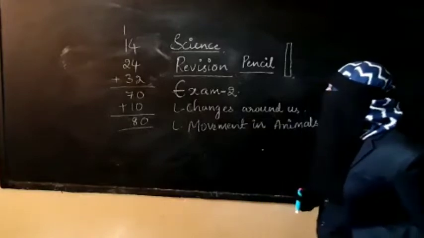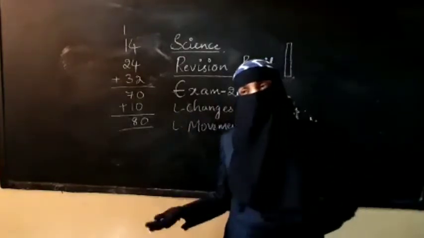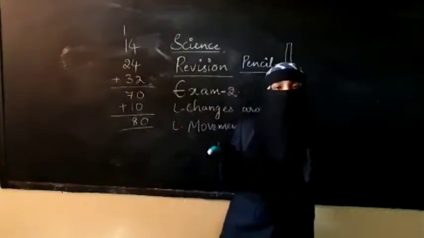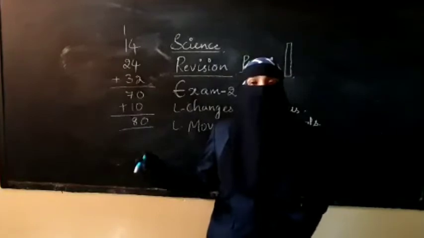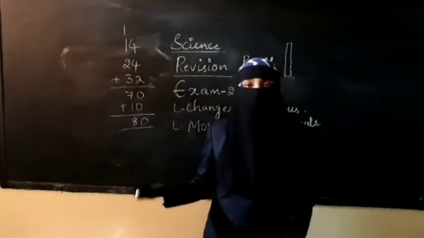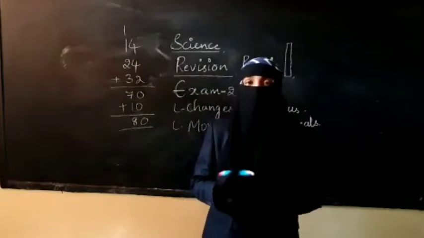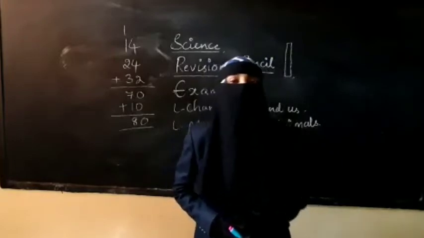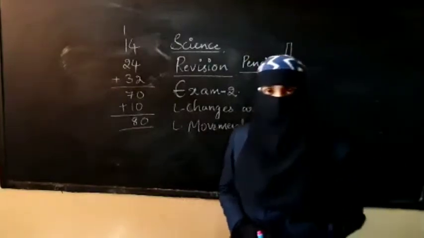Next is temporary change, like ice converting into water and water converting into ice. If you keep water in the freezer of the refrigerator, the water will change into ice. If you take the ice out of the freezer, then the ice will change into water. That is a temporary change. So read about permanent and temporary changes with examples.